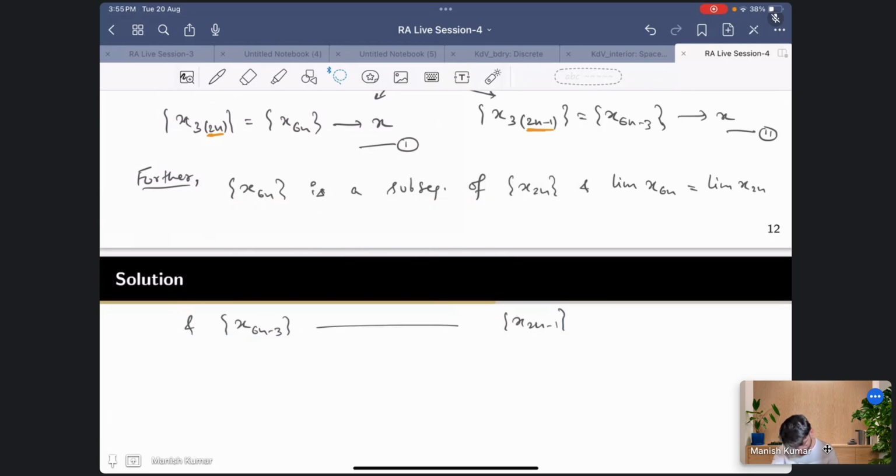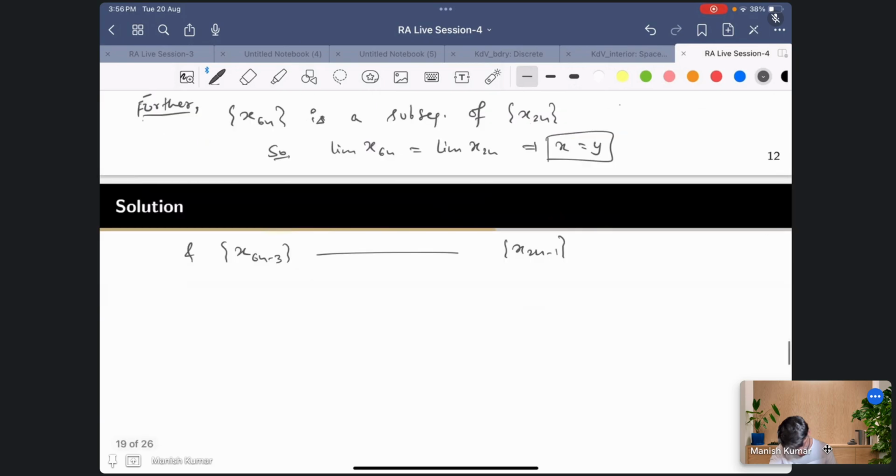And this tells you, so maybe I should write in the next page, the subsequence of this. So the limit of x6n is equal to the limit of x2n, which proves x is equal to y.